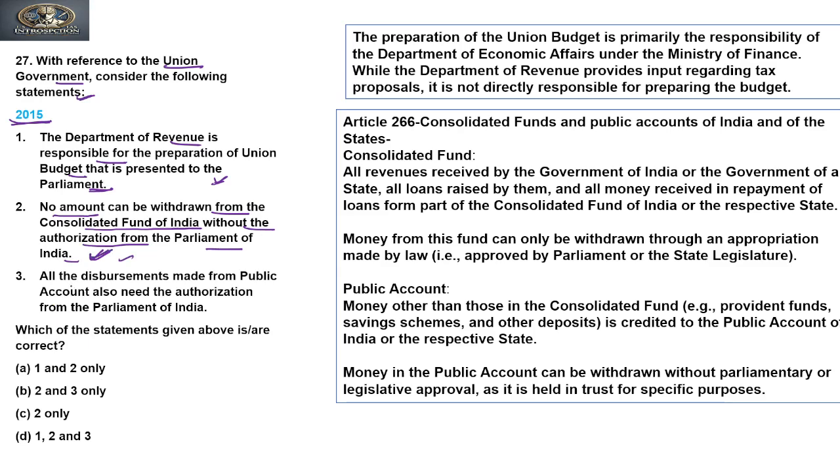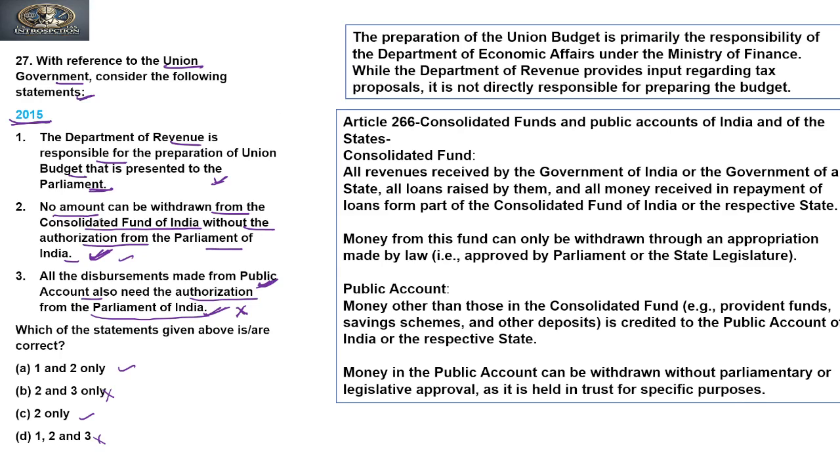Now move to the third. All the disbursements made from the public account also need authorization from the Parliament of India. So it talks about the public account, and whether withdrawal from the public account needs the authorization of Parliament of India. No, it is not required. So the third is a wrong statement. So we can say that B and D cannot be our answer. Now we need to find whether the first one is correct or not, right?